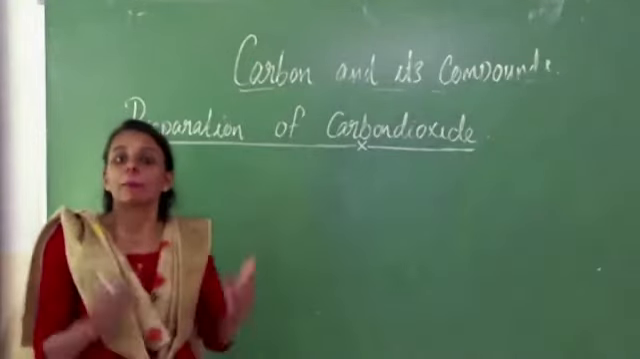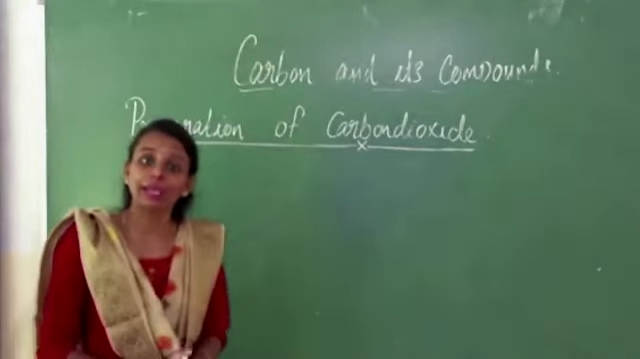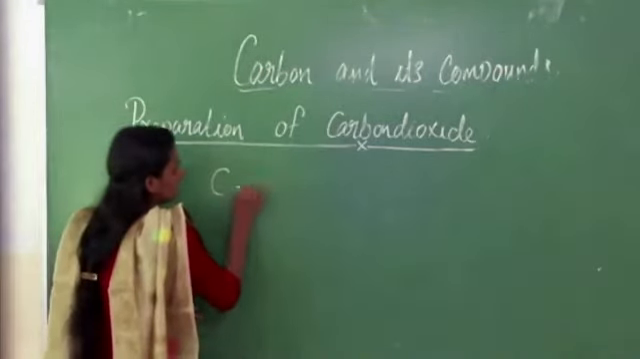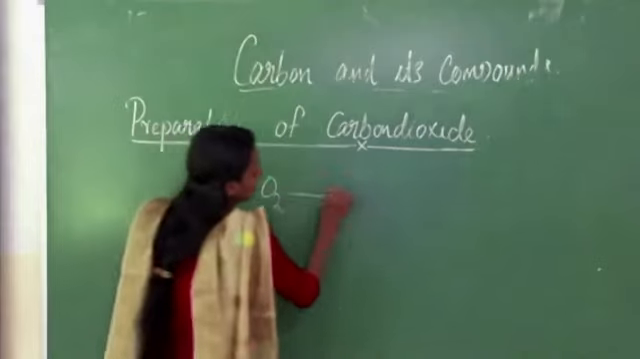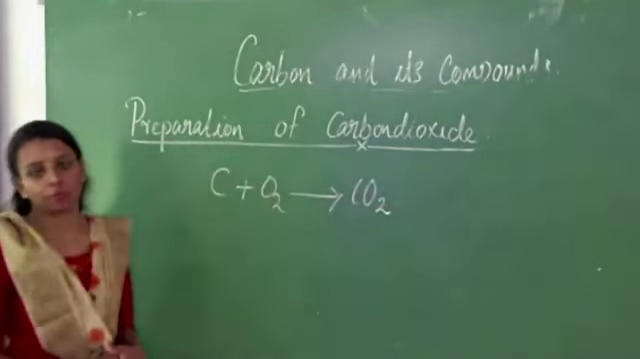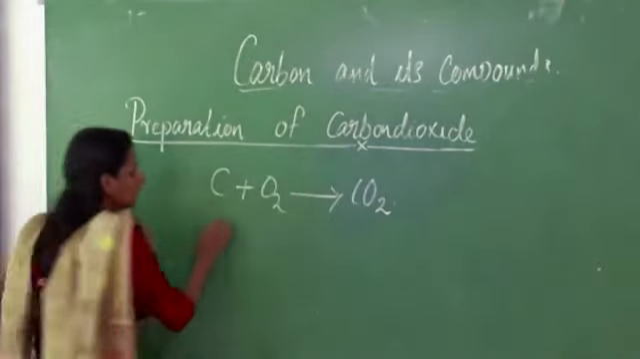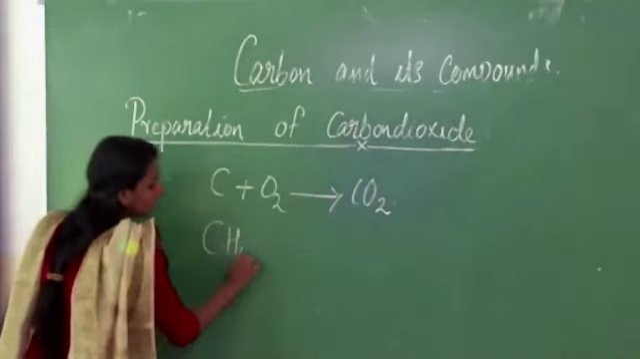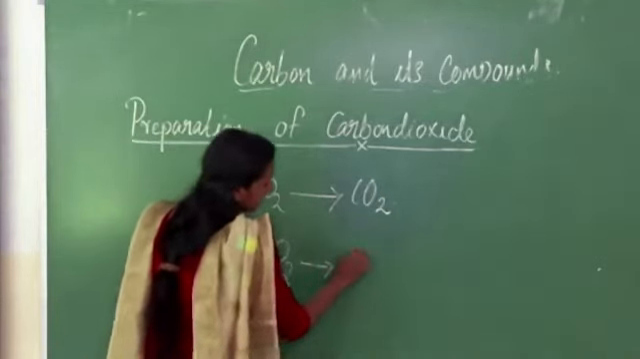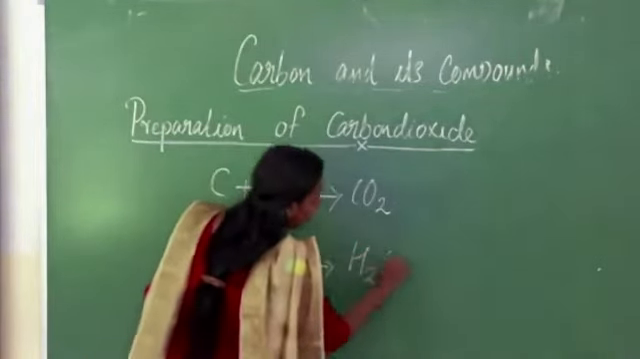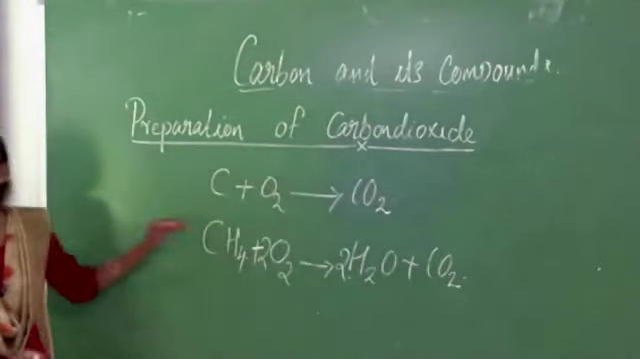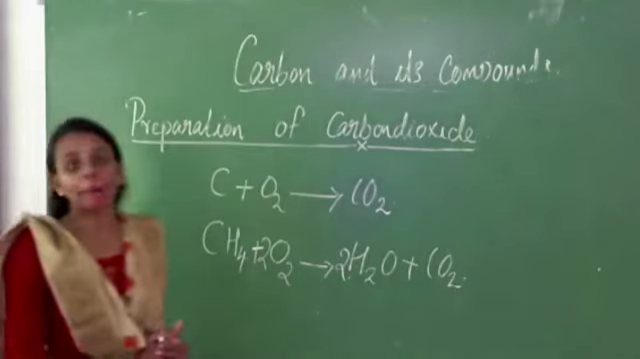The first one, by heating carbon or carbon containing compounds. C plus O2 gives CO2. This is the first method of preparation. Then the second one, methane. We know the formula of methane, CH4. On burning, we will get H2O and CO2.